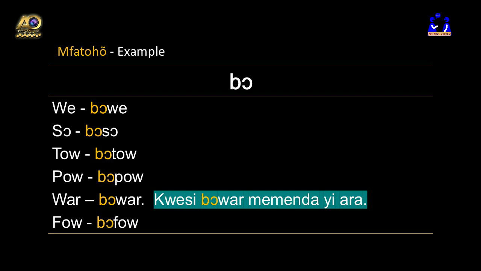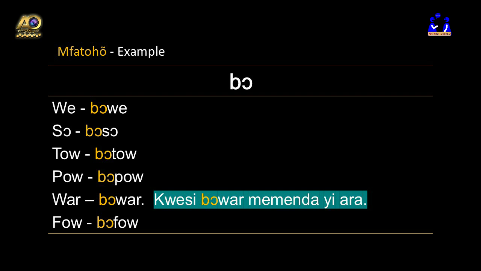War, that is to marry in this context. Anytime I say in this context, it means that that specific word has more than one meaning, okay? So in this context, war means to marry. Bowar, that is, will marry. Kwesi bowar memende yara.